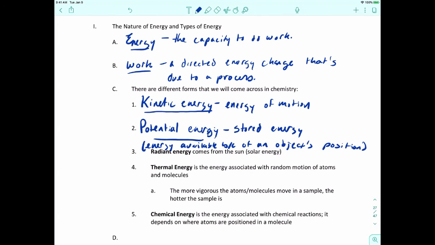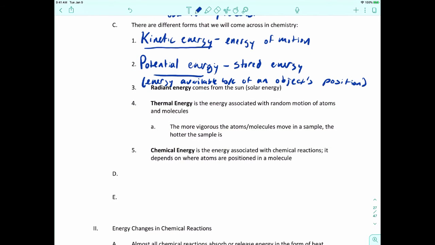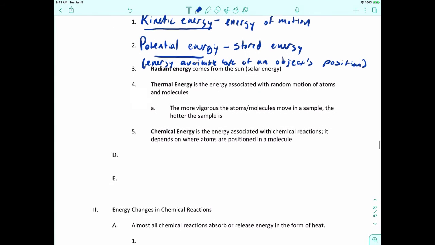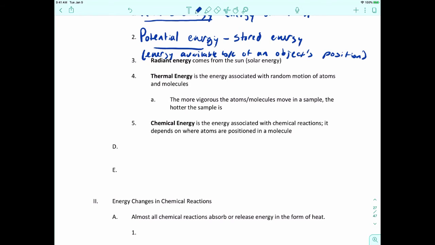Okay, now we also have 3 other types of energies that we're going to talk about as well. There's radiant energy, which is coming from the sun. This is also called solar energy. Thermal energy is the energy associated with random motion of atoms and molecules. That means that the more vigorously the atoms or molecules are moving around, the hotter the sample becomes. We also talked about chemical energy. This is the energy associated with chemical reactions, and it depends on where the atoms are positioned in a molecule.